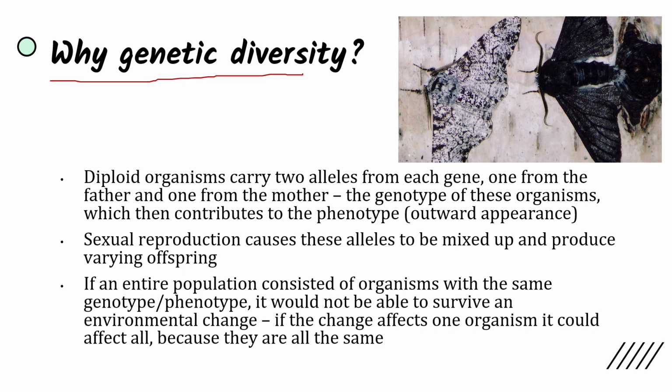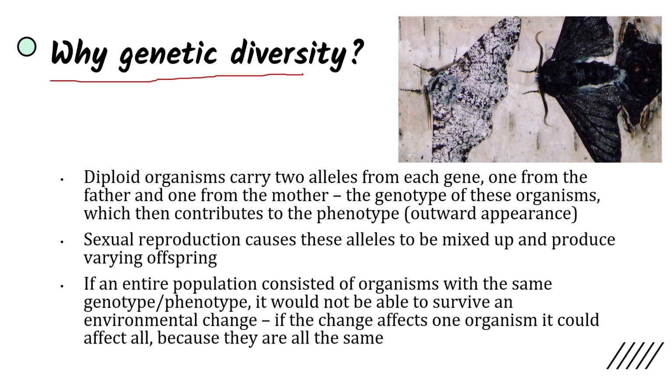So for instance, when talking about eye color, your mom could have brown eyes and you would inherit a brown eye allele. That's the form of the gene that you would inherit from your mom, while your dad could have blue eyes and you would inherit that allele of the gene. This contributes to the genotype, the genes themselves, which is then going to show in your outward appearance or the phenotype. Sexual reproduction causes these alleles to be mixed up and produce varying offspring. You're not going to look exactly like your mom or like your dad. You're going to be a mix of the two, and that's because your genotype is a mix of the two.